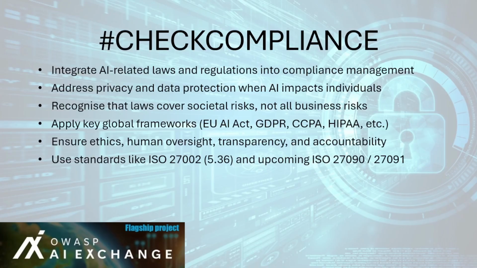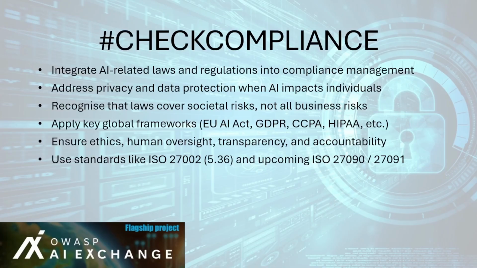It helps organizations build public trust, avoid regulatory penalties, and improve their readiness for emerging AI legislation. Key considerations for this control are as follows. Integrate AI compliance into the organization's existing compliance framework, including data protection, information security, and ethical use.